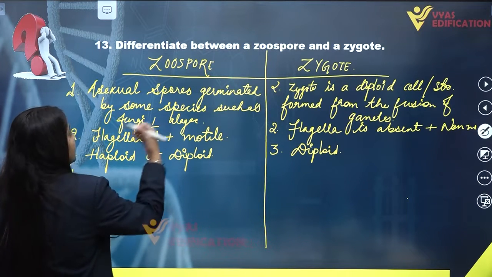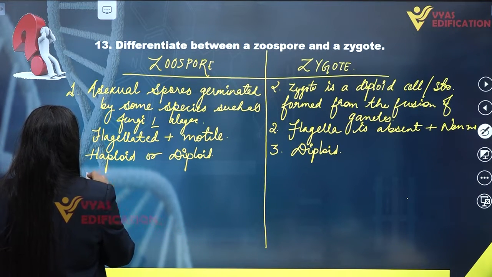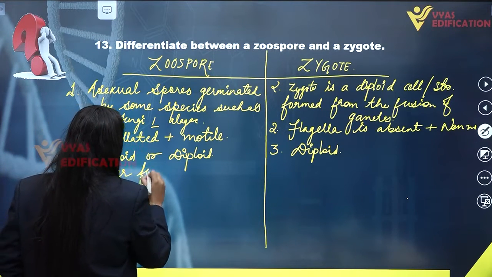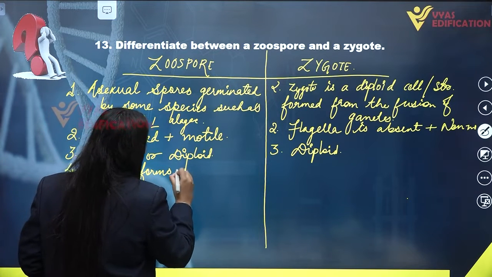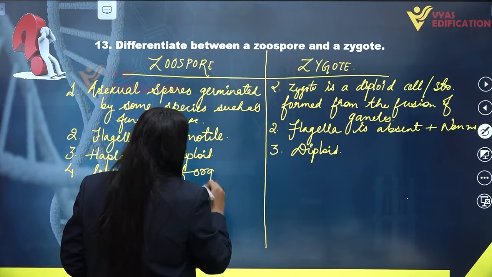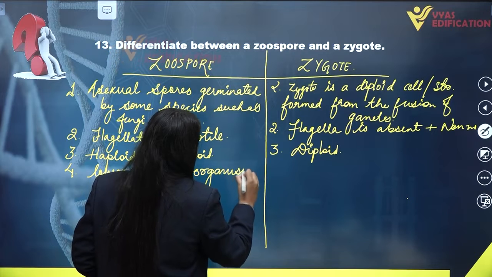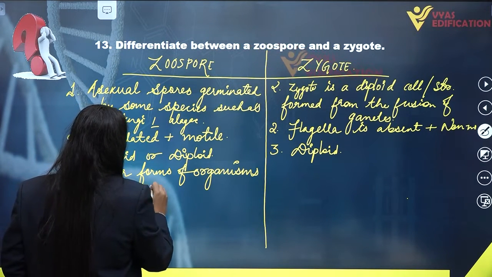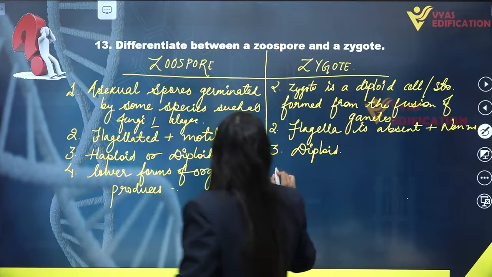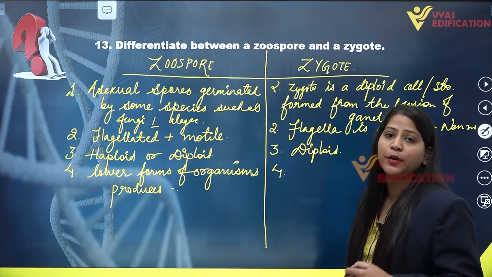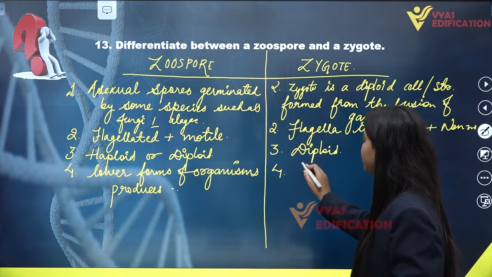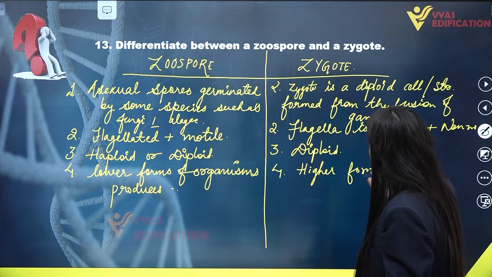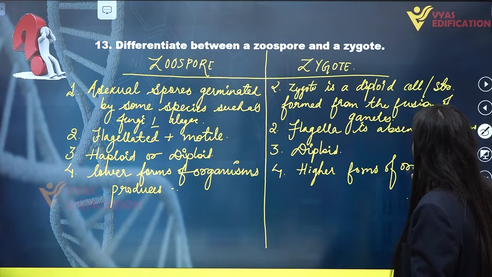Then zoospores can be found in lower forms of organisms. Lower forms of organisms produce the zoospores, and in case of zygote, it is produced by the higher forms of organisms.